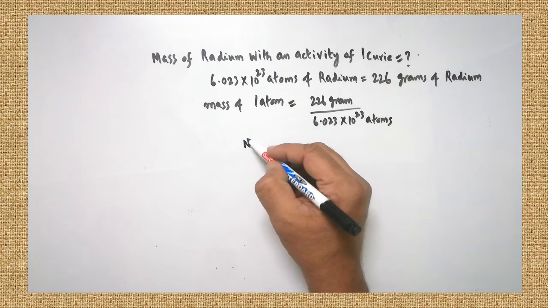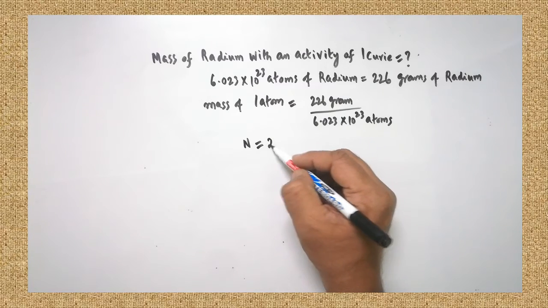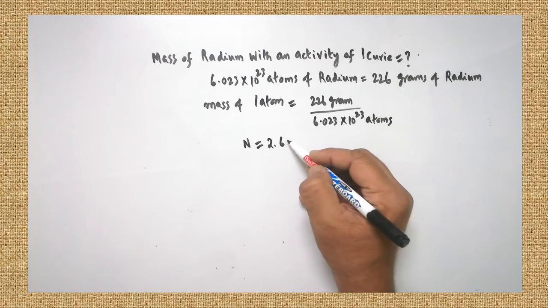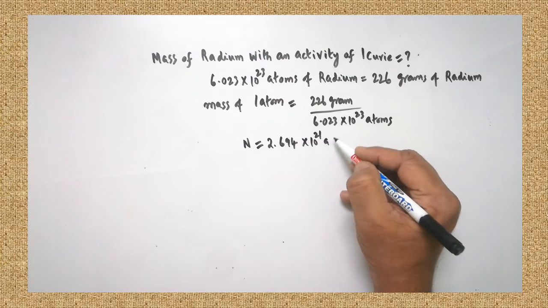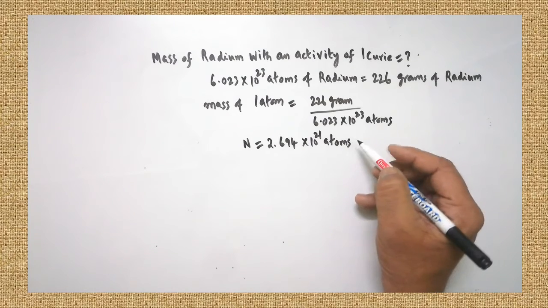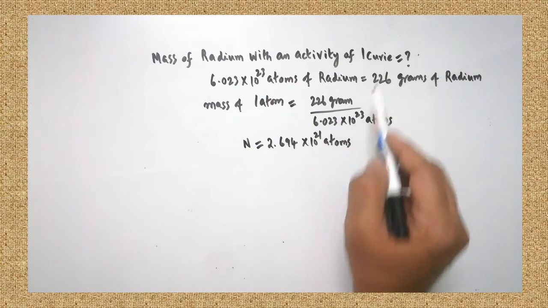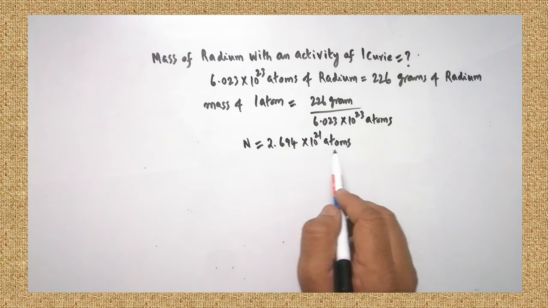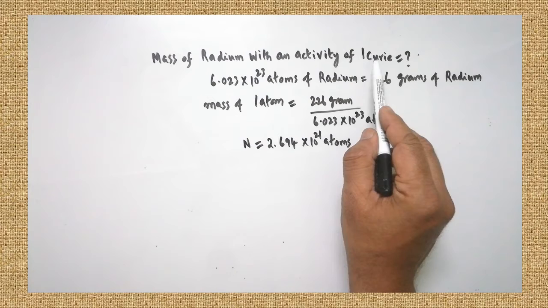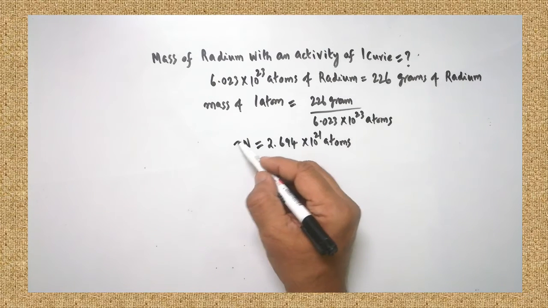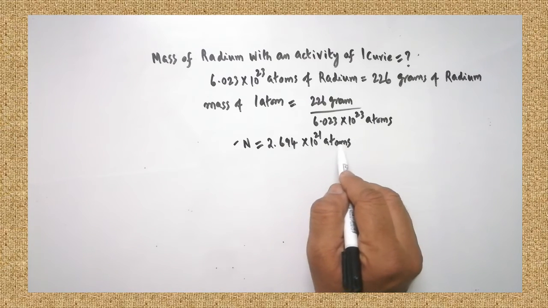Basically we have already found the value of N. What is the value? 2.694 into 10 to the power of 21 atoms. They are involved in the process of one activity, the activity of 1 curie. Are you clear? This many atoms participated in the activity, where dN by dt is 1 curie. So N is known.